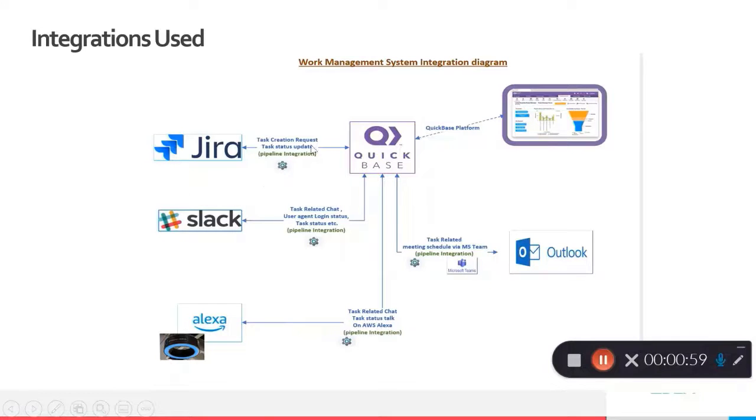Let's have a look at its integration diagram. To start with, we need to create a task in Jira which will flow to QuickBase using pipeline integration, and all the status updates in QuickBase will flow back to Jira.